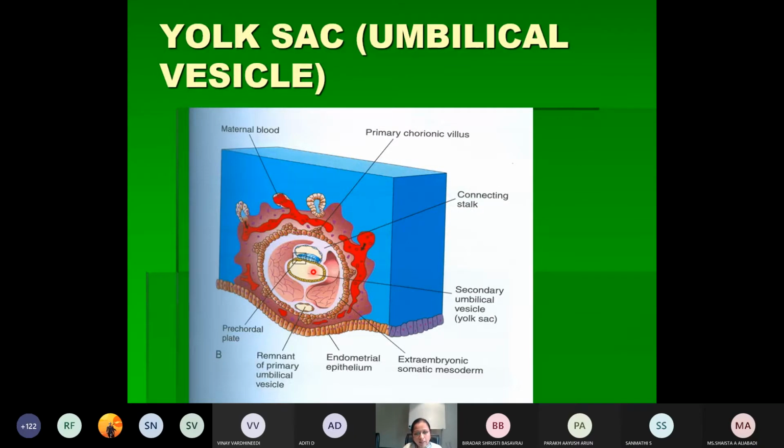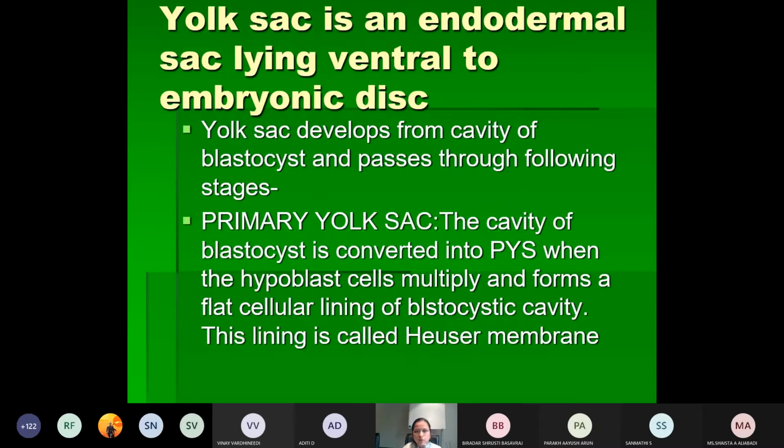But this yolk sac will undergo changes. It will develop in three stages, according to the period of development. One is the primary yolk sac, the secondary yolk sac, and the tertiary yolk sac. So which is primary, which is secondary, which is tertiary? You all should know. So the primary yolk sac.